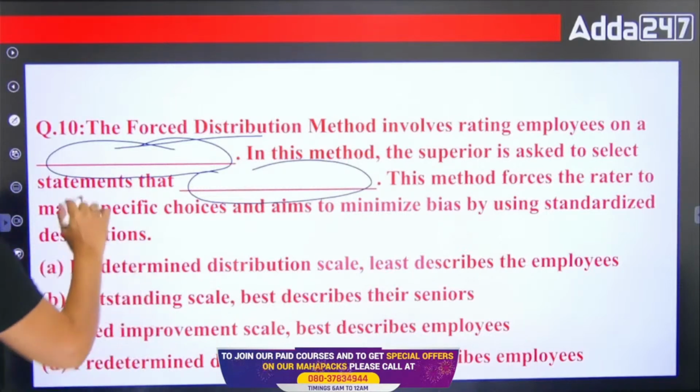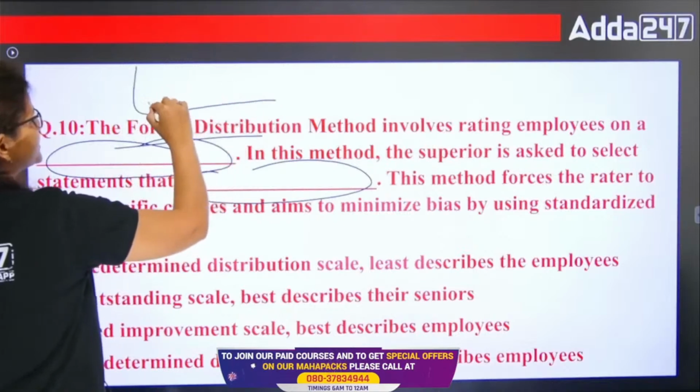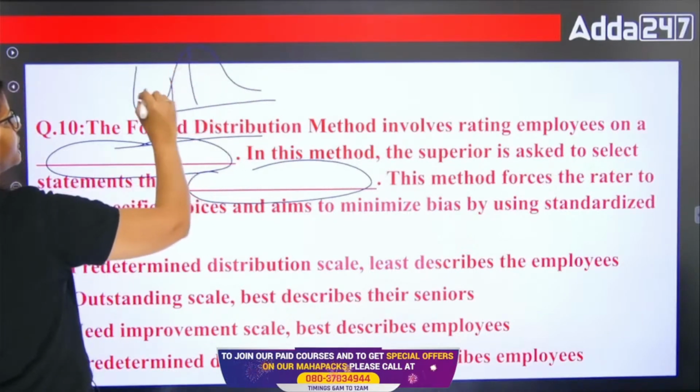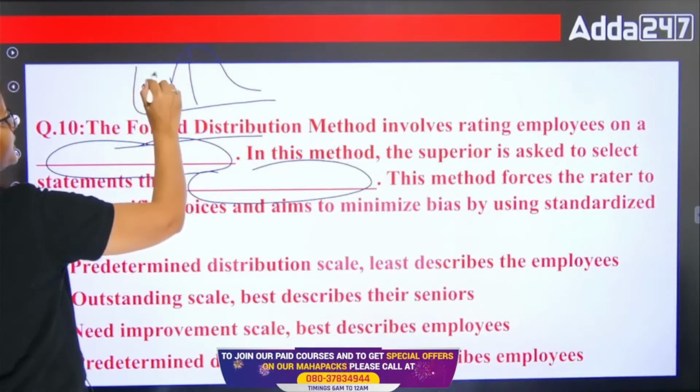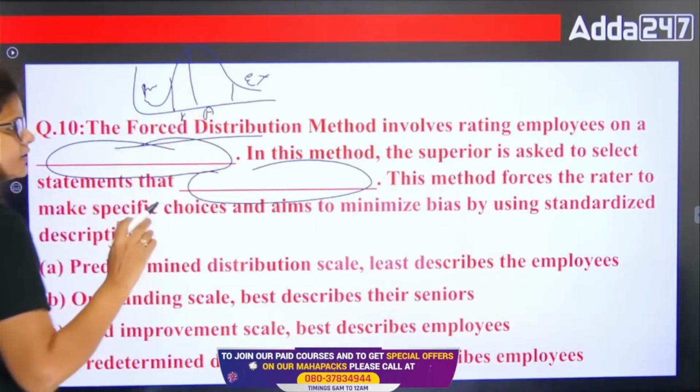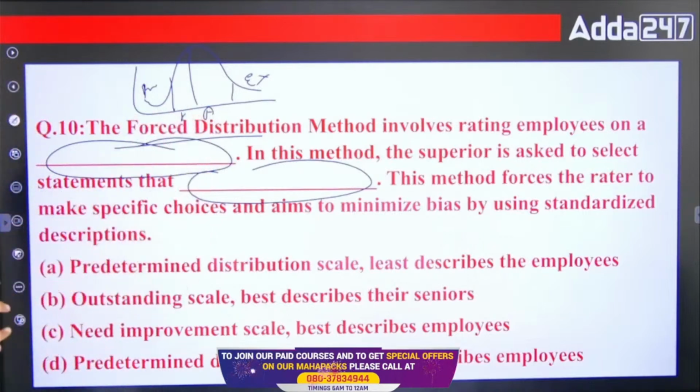In forced distribution, what are we doing? Here basically a bell curve is there, right? You have to identify your employees in the poor category, then in the excellent category, above average, then average, right? You have to identify.